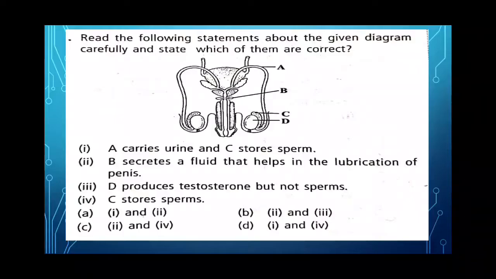D is testis which produces sperm and testosterone, so this is incorrect, and C stores sperm. So this is correct. So the correct option is C, which contains both the correct statements, that is 2 and 4. Okay, so your correct option will be C.